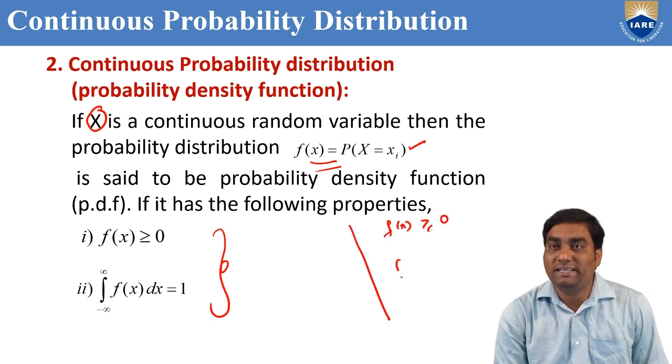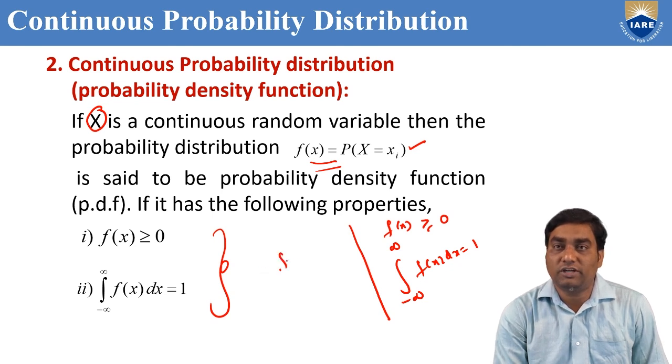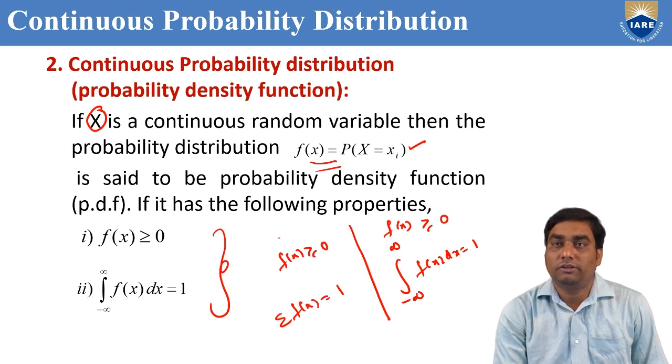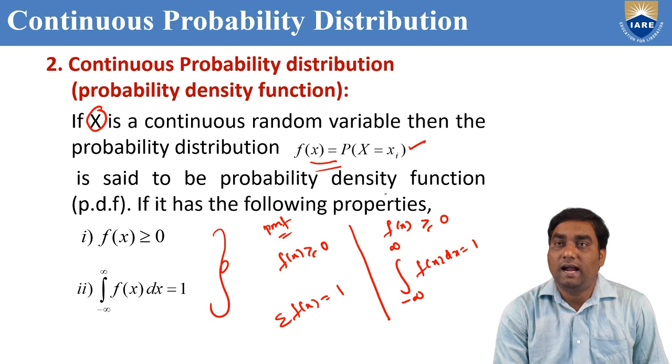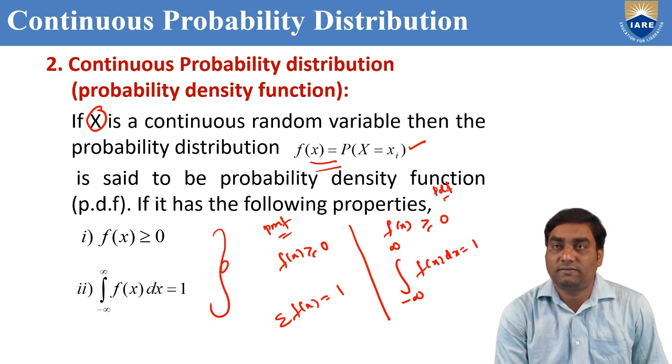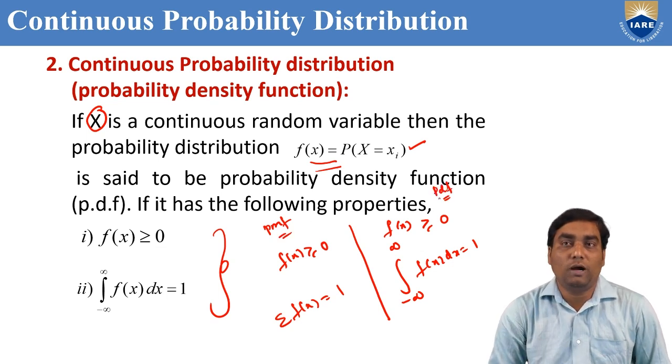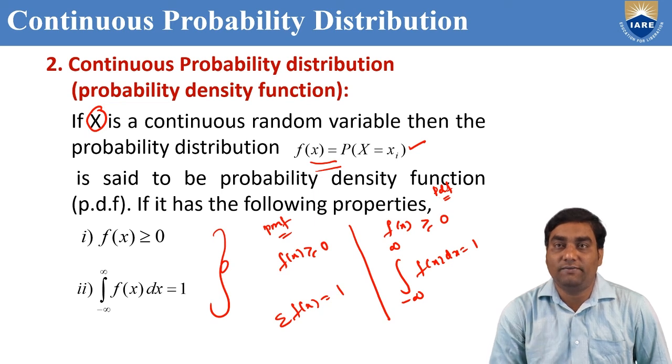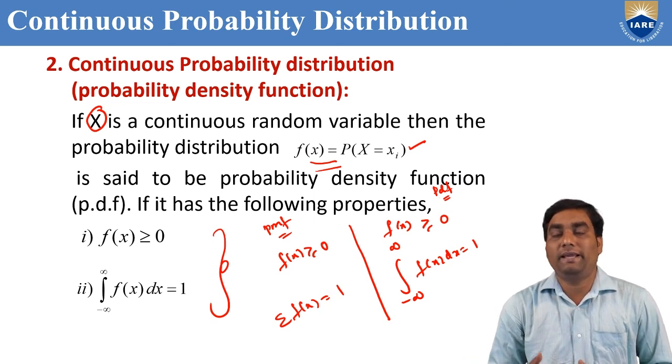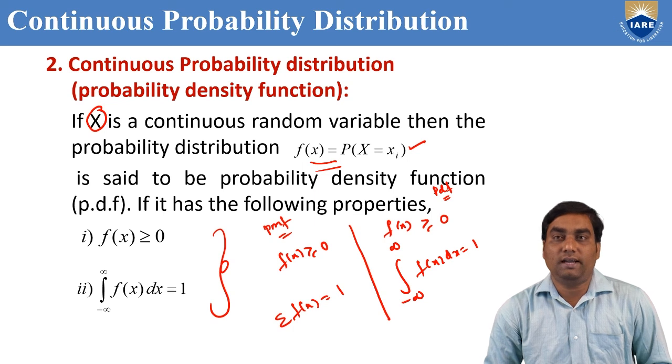For the second, instead of sigma, we take the integration from minus infinity to infinity of f of x dx equal to 1. For the mass function, the first point is the same, the second point is sigma f of x equal to 1. So this is the PMF case and this is the PDF case. PMF we apply if x is a discrete random variable and PDF we apply if x is a continuous random variable.